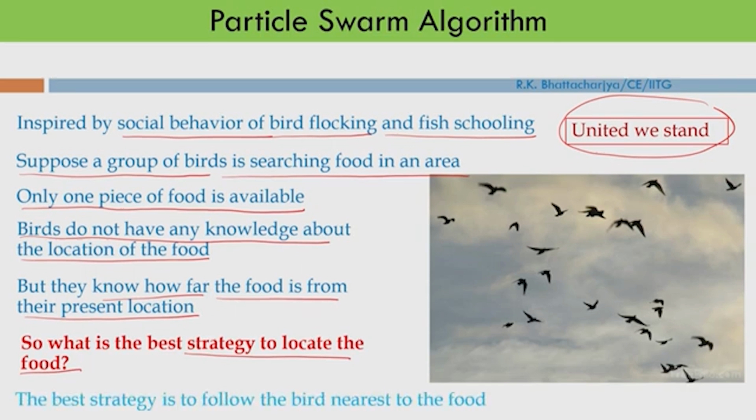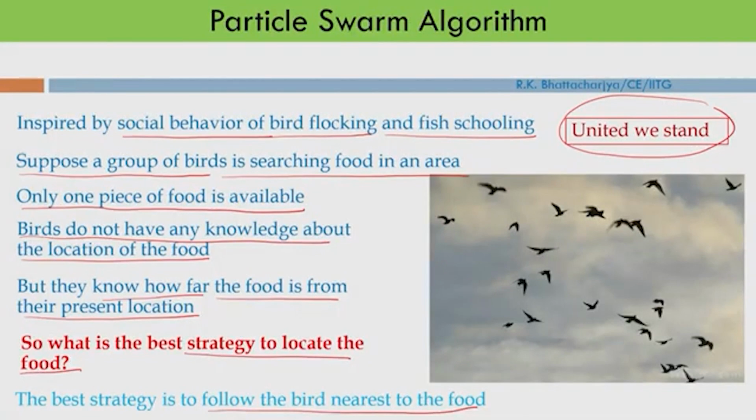The best strategy is to follow the bird nearest to the food. So they communicate with each other. The bird has information about his position, how far he is from the food. Similarly, they also have information about the location of other birds, and therefore the best strategy is to follow the bird nearest to the food.